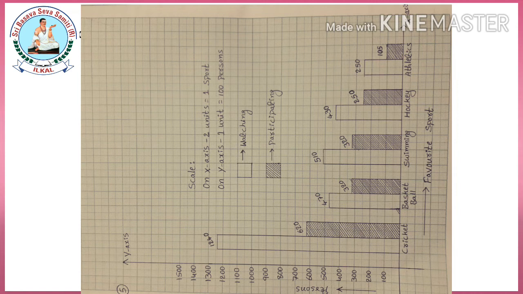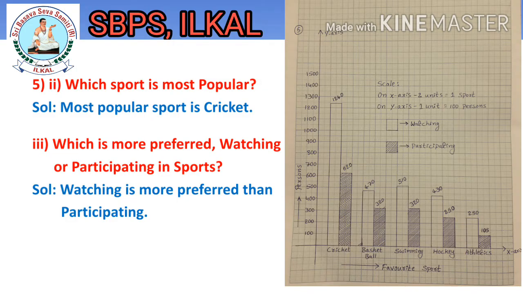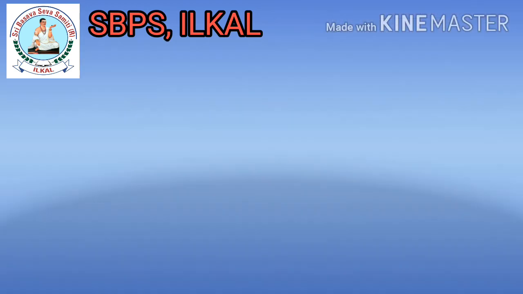Observe the scale, children. How did we consider it? On the x-axis, 2 units is equal to 1 sport. On the y-axis, 1 unit is equal to 100 persons. Observe the graph and answer the next questions, children. Which sport is most popular? Yes, the most popular sport is cricket. Next one. Which is more preferred, watching or participating in sports? It's true. Watching is more preferred than participating.